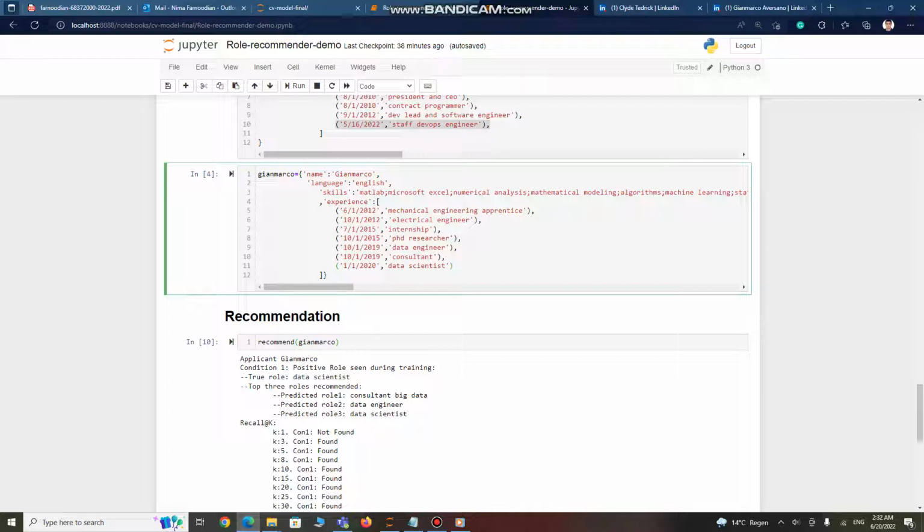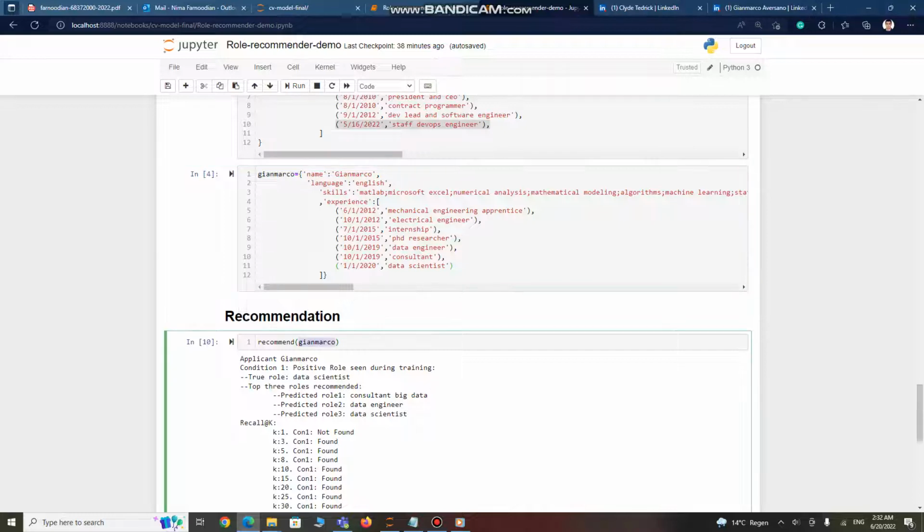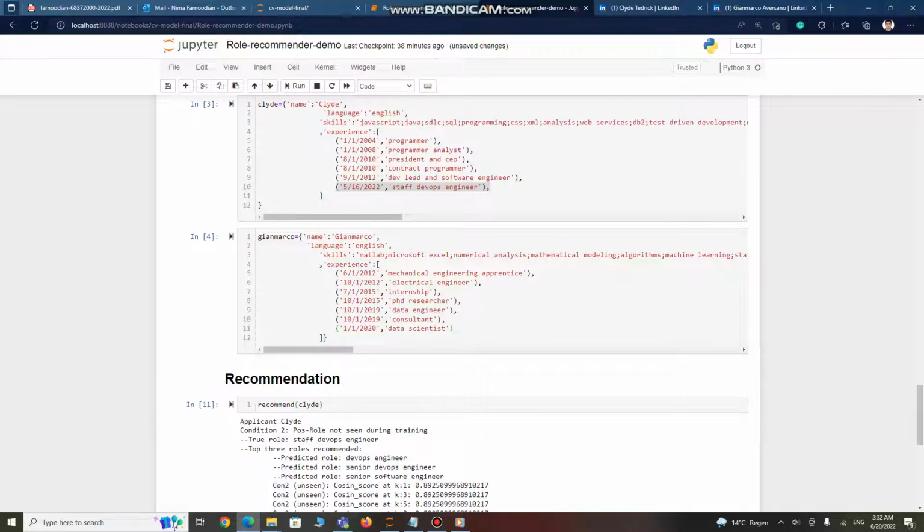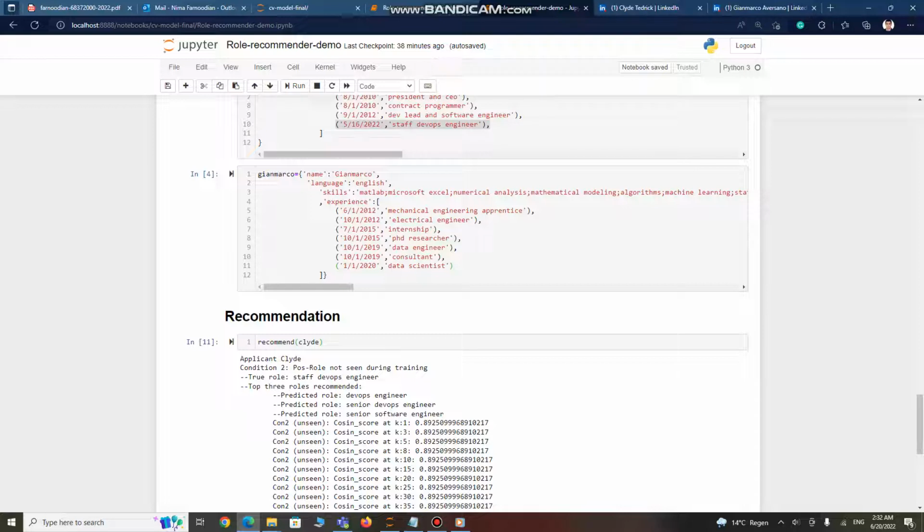All right, and so the second one is Clyde. Let's see the result. Okay, so the positive or true role has not been seen during training.